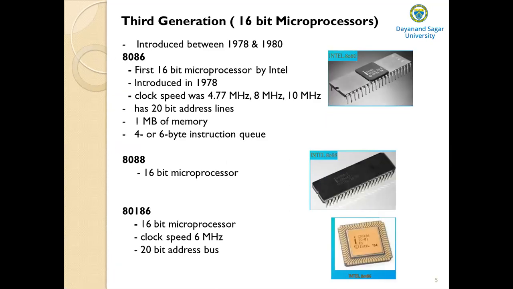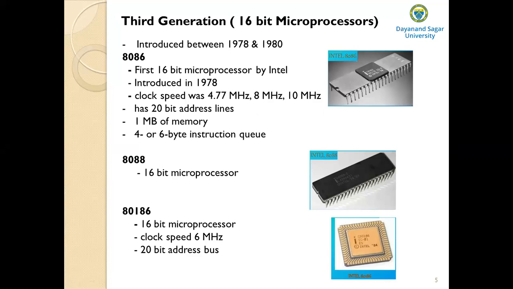Then comes the third generation microprocessor, also called the 16-bit microprocessor. They were introduced between 1978 and 1980. The first 16-bit microprocessor designed by Intel Corporation is the 8086. This is the one that we are studying in your course, the 8086 microprocessor. It was introduced in 1978.